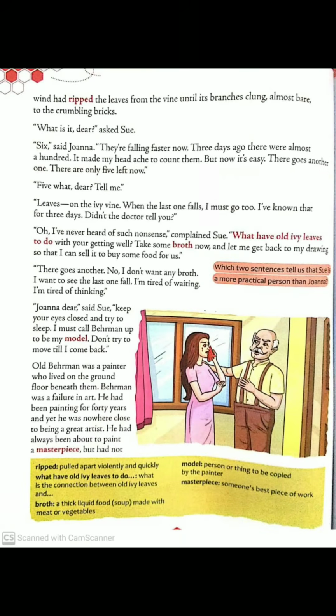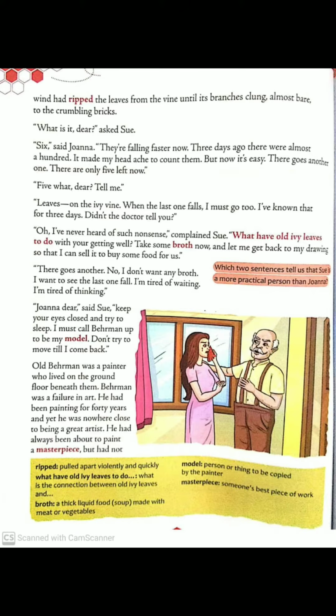The cold wind had ripped the leaves from the vine until its branches clung, almost bare, to the crumbling bricks. Ripped means pulled apart violently and quickly, because the weather outside was very cold and the wind violently ripped the leaves from the vine.